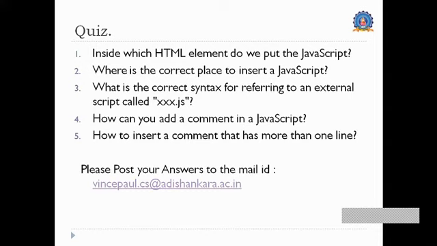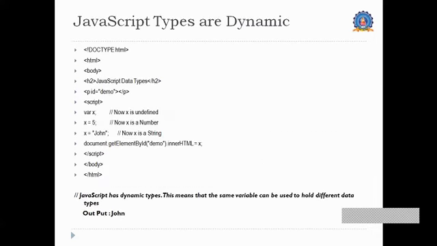Okay, sir. Very clear. One more question is there. How can we interpret S plus equal to A?